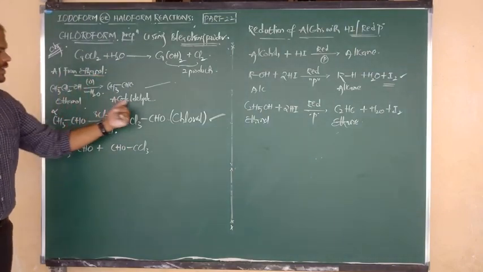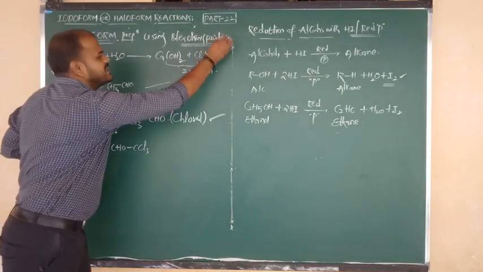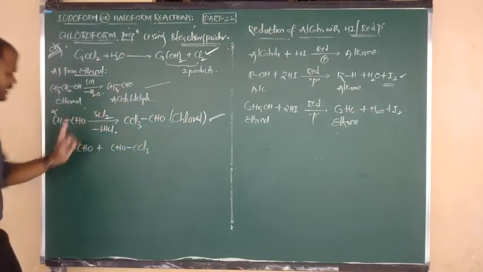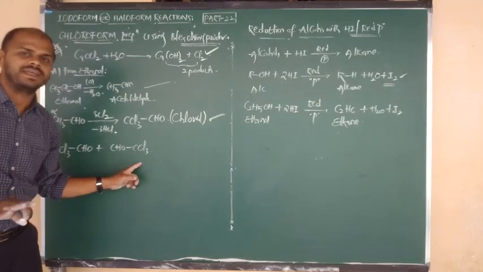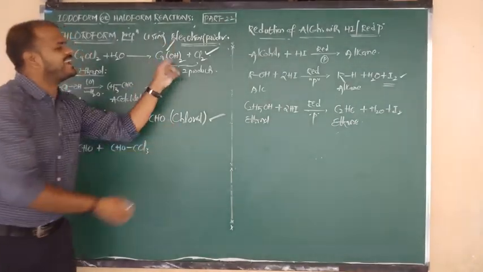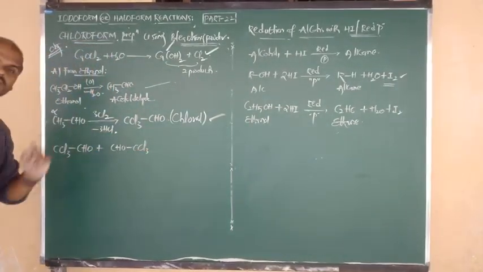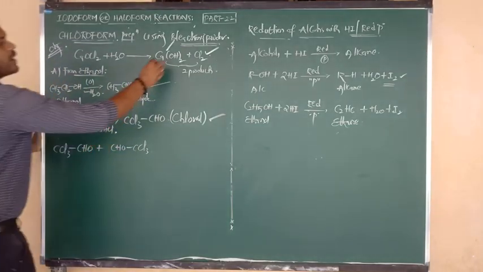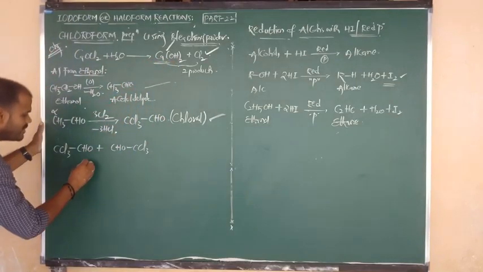Once again, from ethanol: ethanol upon oxidation gives acetaldehyde. Now that acetaldehyde reacts with Cl2 and gives chloral. Again, how many moles of chloral are we taking? 2 moles, according to balancing. Chloral then undergoes reaction with another reagent, that is calcium hydroxide. Calcium has charge plus 2, so we require 2 moles of chloral. 2 moles of chloral undergo reaction with another byproduct of bleaching powder, that is nothing but calcium hydroxide.